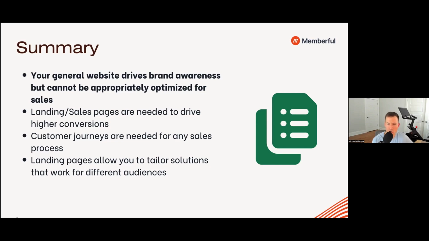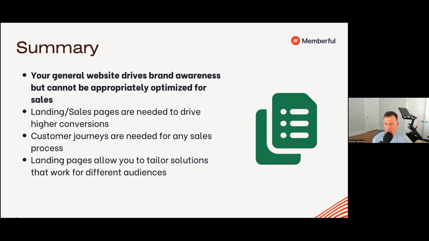Customer journeys are important. They're a very important factor that goes into the sales process. I would encourage you, if you don't have some sort of flow in place for a potential customer, whether it's an onboarding flow or a lead generation flow, it can be simple. It could be as small as 3 steps, but without it, you will not be able to scale your results. So customer journeys are extremely important.